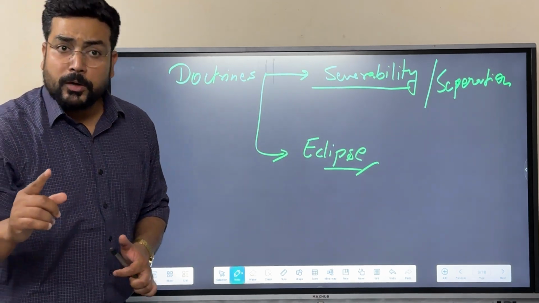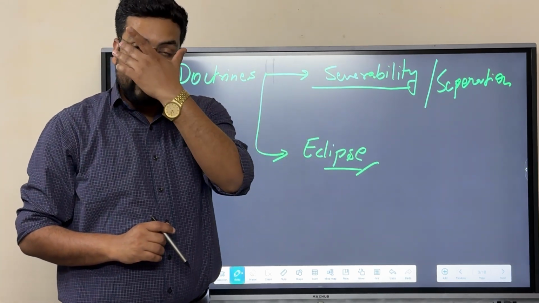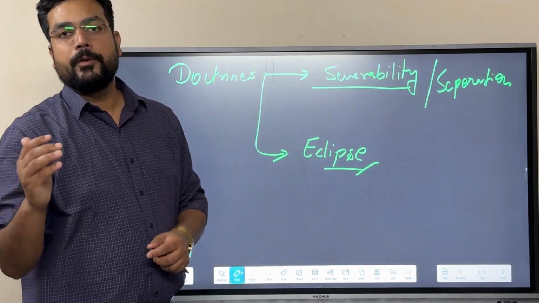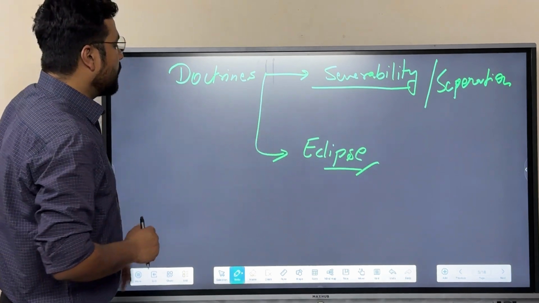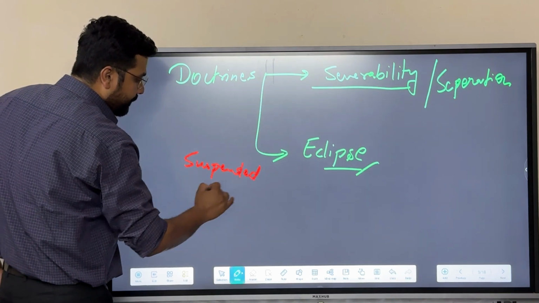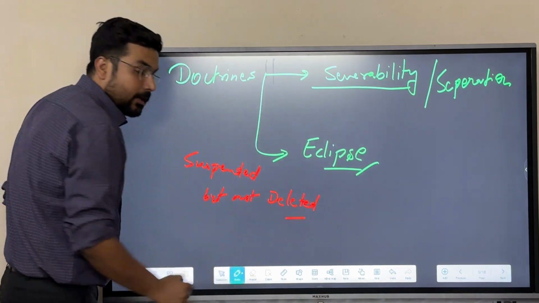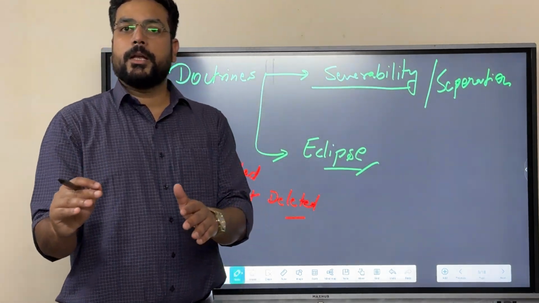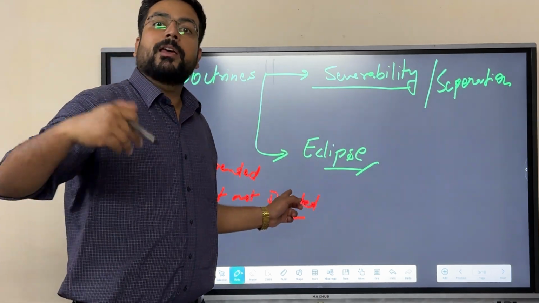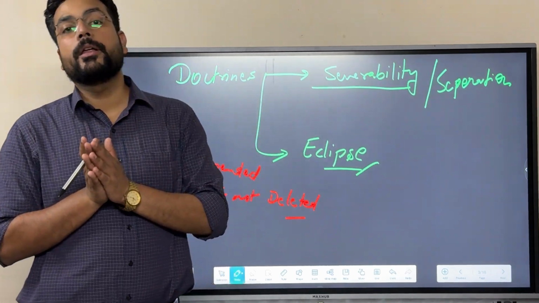Is that clear? Most of the right to property related laws fall under the category of doctrine of eclipse, that were suspended at the time when right to property was one of the fundamental rights under Article 31. So for doctrine of eclipse, there is a saying: suspended but not deleted. It means it will not be deleted permanently. They will be suspended till the date when the fundamental rights are in prevalence. The day when fundamental rights are removed, they will automatically be implemented in the territory. That's the doctrine of eclipse associated with Article 13 of the Indian Constitution.